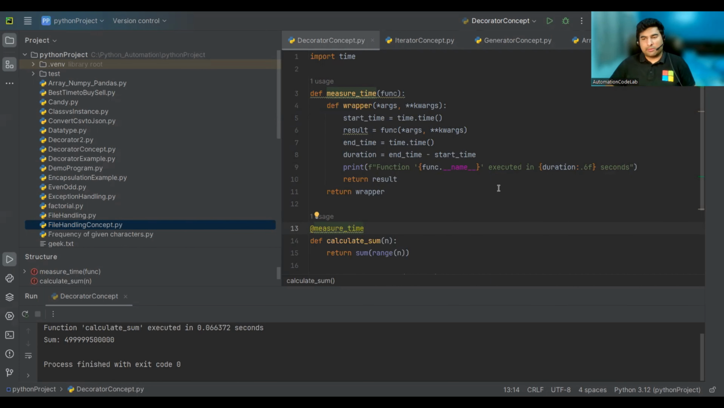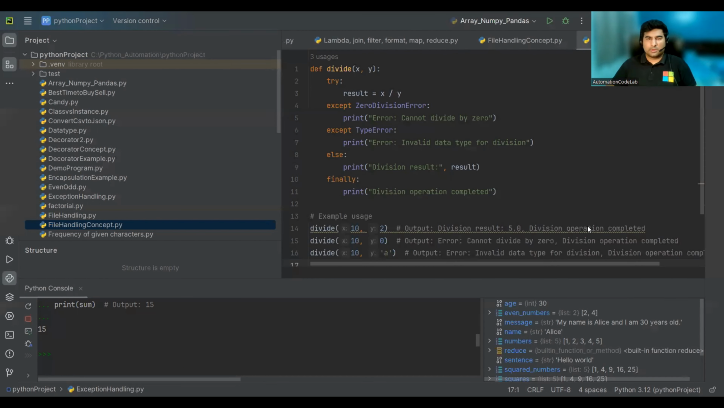So today we are going to take various concepts in Python. Now let us talk about exception handling, guys. Exception handling allows you to handle errors gracefully in your code. You can use try, except, finally, and else blocks to handle various kinds of exceptions.